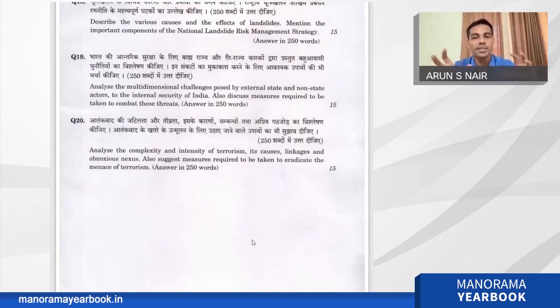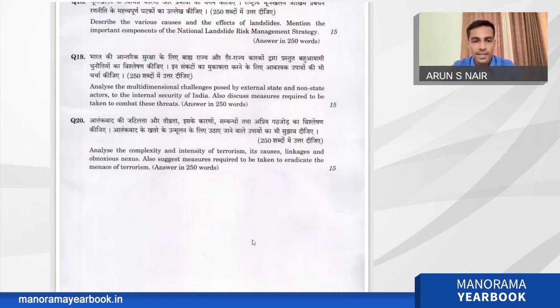And discuss measures required to be taken. This is actually kind of a repetition of some topic, because earlier also we mentioned how we can measure these threats. So again, measures like long-term and short-term measures can be given, and this is a general question, and you can answer that.